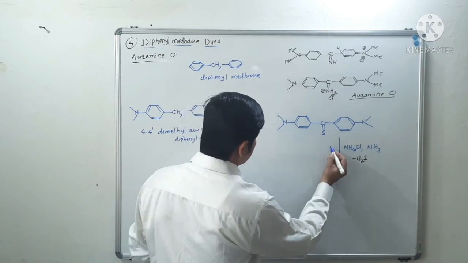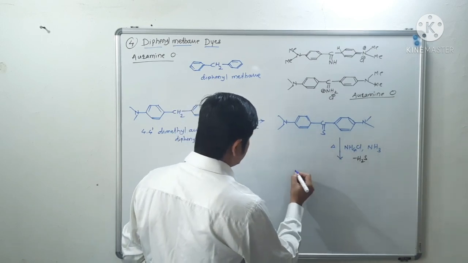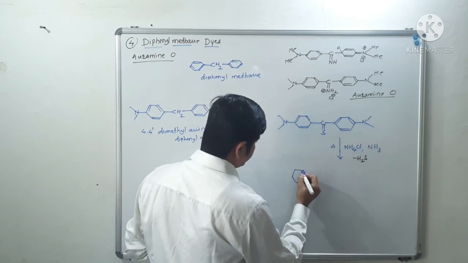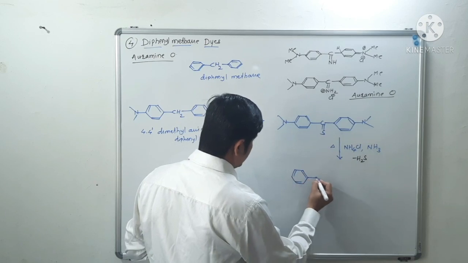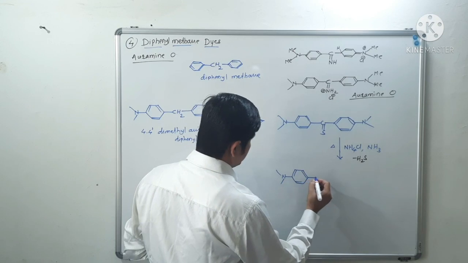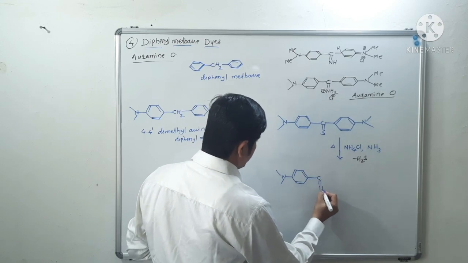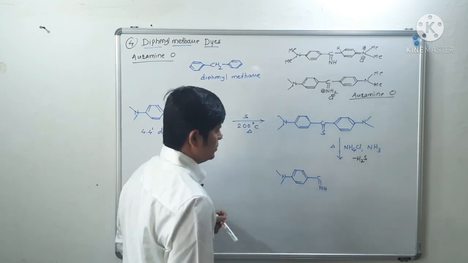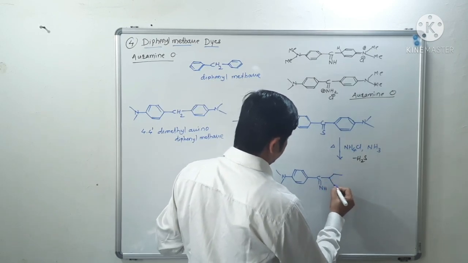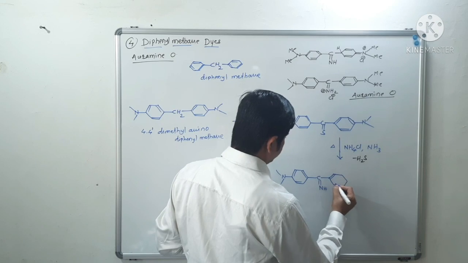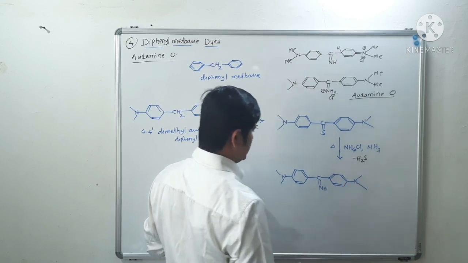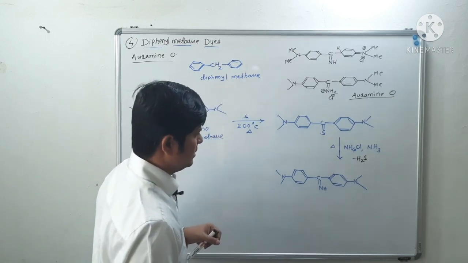This step is also a heating step, it is required there. C double bond NH, diphenyl.